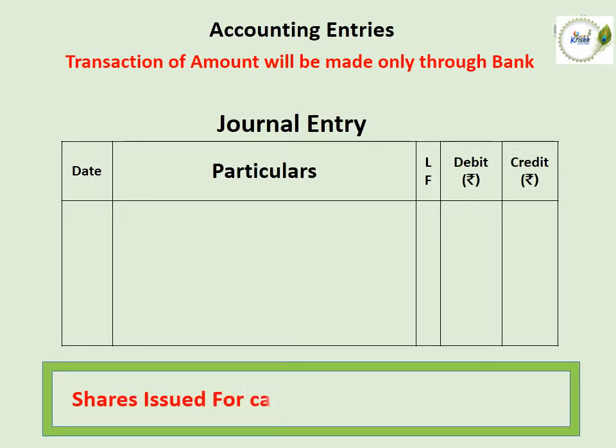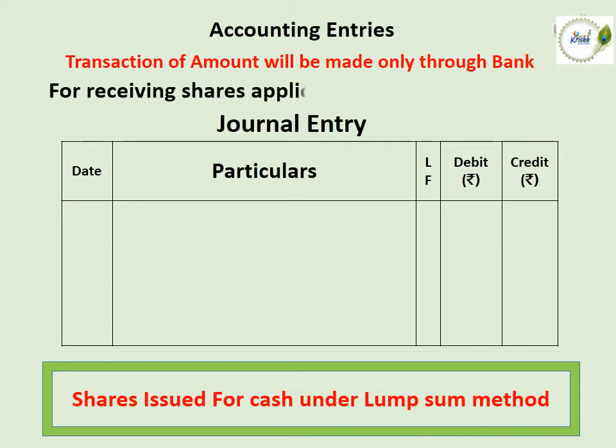When the shares are issued for cash under the lump sum method, we need to pass two journal entries. First one is for receiving the share application and allotment money. While receiving application money, we need to debit the bank account because bank is the receiver.